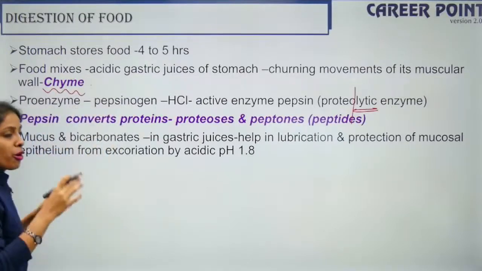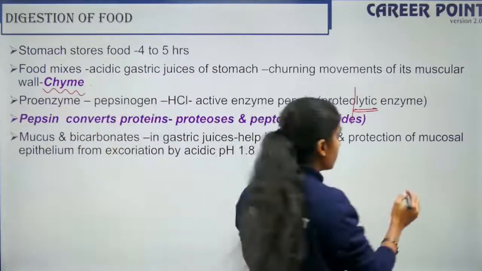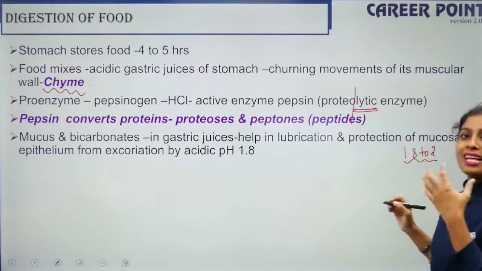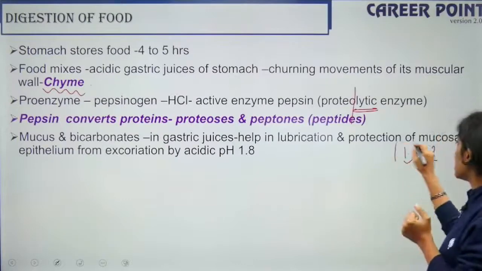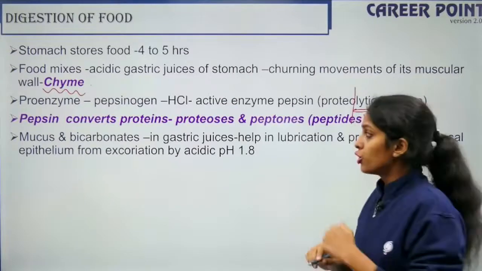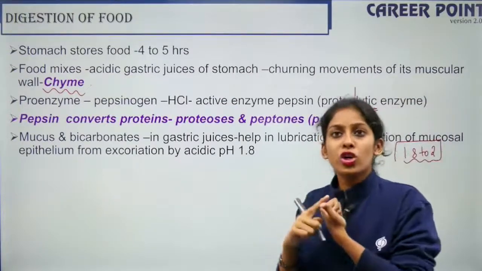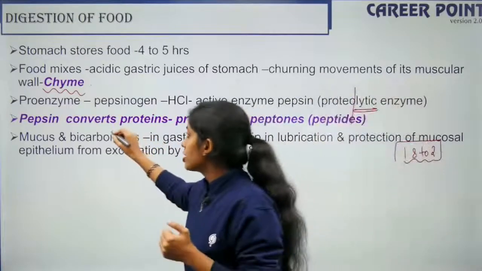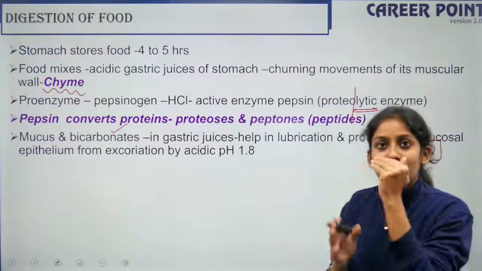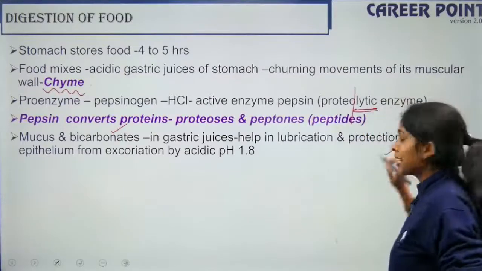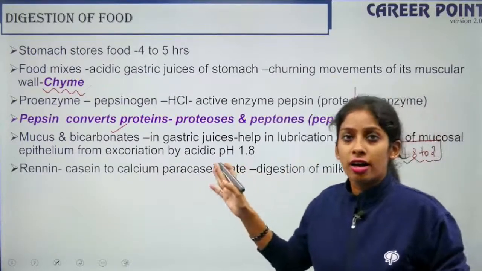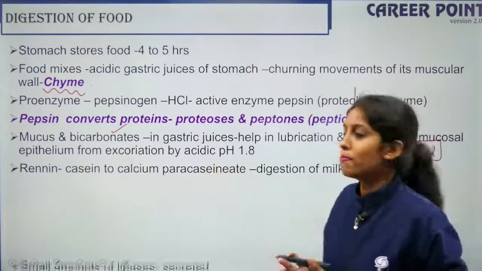Your stomach is very acidic, right? It has a pH of 1.8 to 2. So what if the walls of the alimentary canal are damaged because of this acidic pH? I have to protect the walls of my alimentary canal in the stomach also, right? The mucus that is secreted by the mucus or the neck cell and the bicarbonate ions that are released protect the walls of the stomach from getting deteriorated because of the acidic pH. Clear? Okay. Renin converts your milk protein casein into calcium paracaseinate.